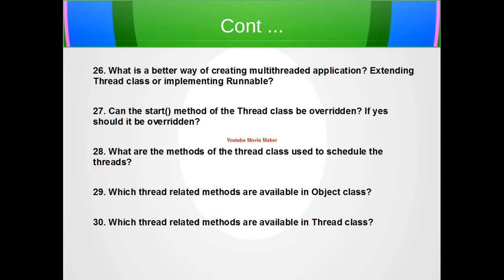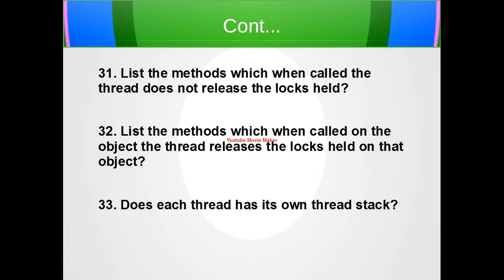Which thread related methods are available in the Thread class? So they are sleep, yield, start, interrupt, join, run, and resume. You can check about the syntax and signature of these methods.